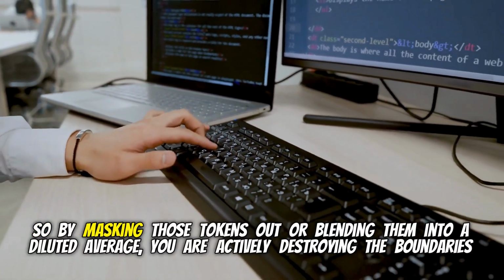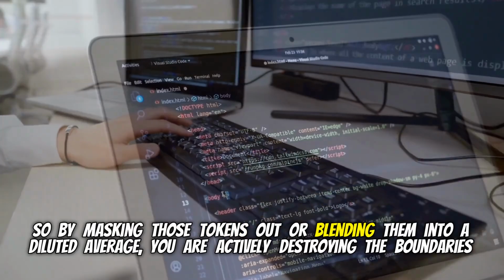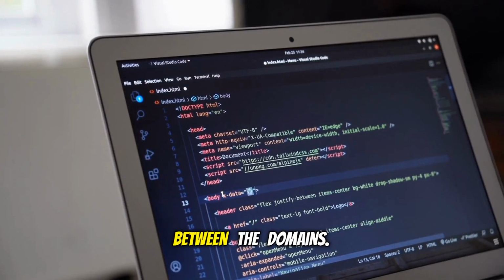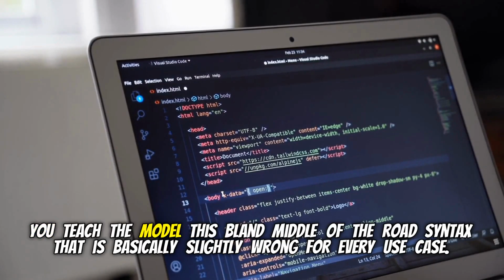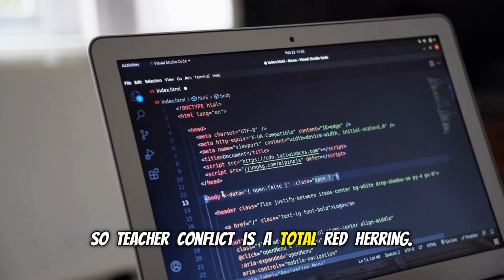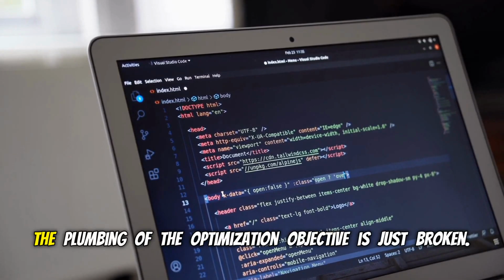So by masking those tokens out or blending them into a diluted average, you are actively destroying the boundaries between the domains. You teach the model this bland, middle-of-the-road syntax that is basically slightly wrong for every use case. Oh, wow. That is fascinating. Yeah. Okay, so teacher conflict is a total red herring. Yeah. The teachers aren't fighting. The plumbing of the optimization objective is just broken. Exactly.